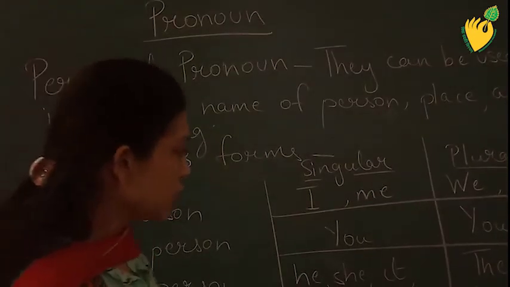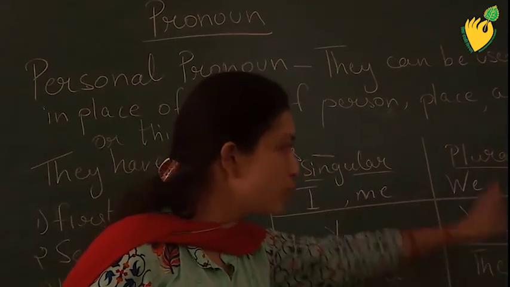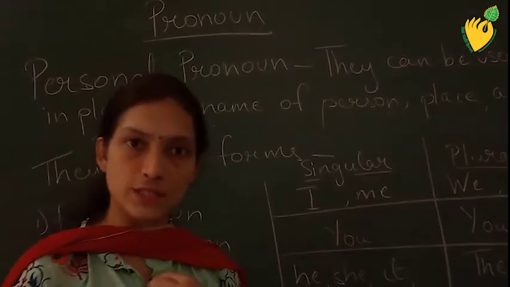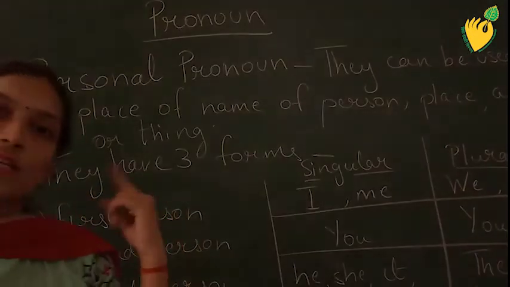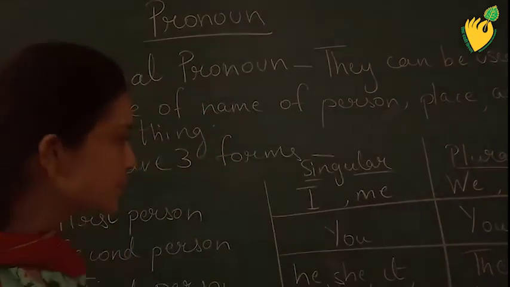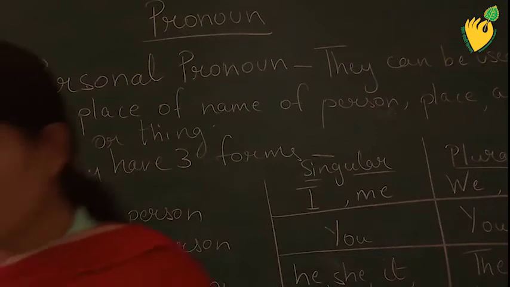Third person, he, she, it, him, her, and for plural, they, them, because many are there. First person is I who is speaking. Second person, to whom I am speaking. And third person, somebody else, not me, not you, some third person for whom I am speaking. Now students, we will do the exercise from the book.